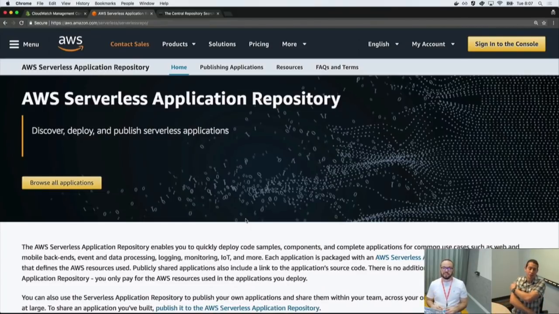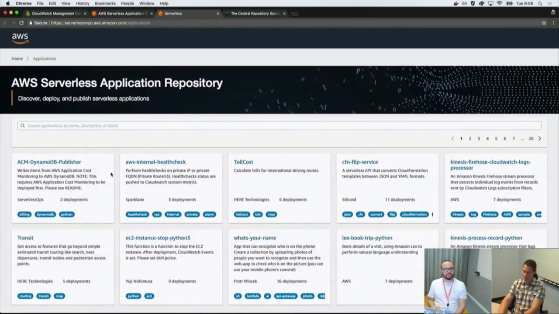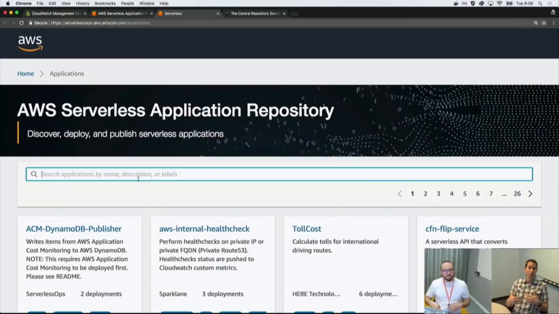So we do offer private publishing of applications. You can publish an application that's available either just to your AWS account, or you can set policies on it to make it available to other AWS accounts specifically, and that's private sharing. But then there's also a mode where you can make an application public, and that means that it's available on a public search experience, which is actually right here. I'll make that a little bigger. So it's available on a public search experience, and it can be deployed by anyone with an AWS account.